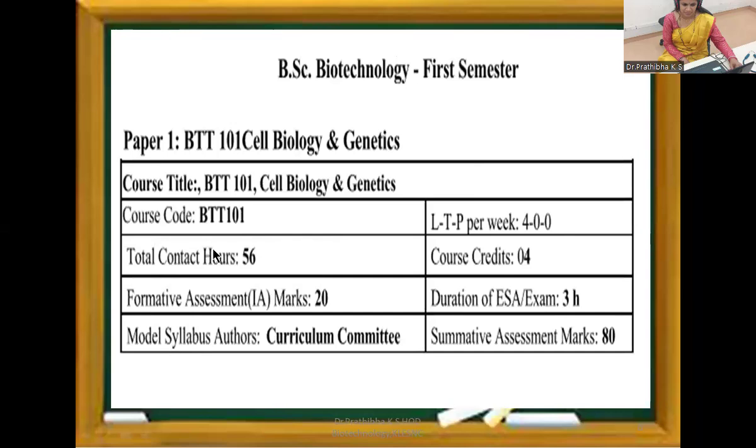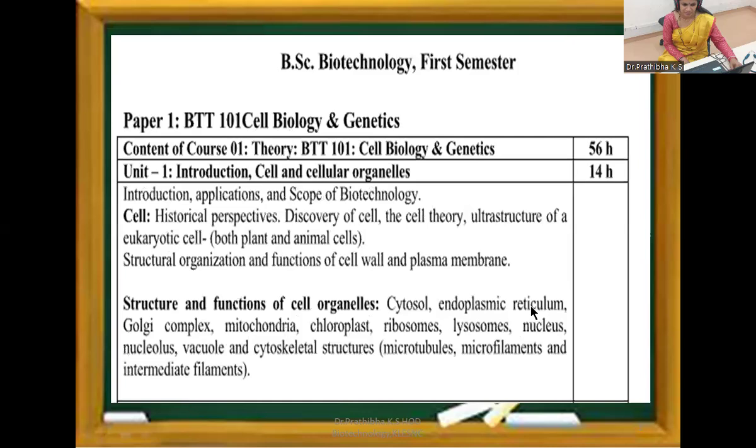Now let us go through some of the instructions related to the theory paper. Course title BTT 101, Cell Biology and Genetics. Total contact hours is 56, and credits here are 4. As I told earlier, 20 is the IA marks, the duration of the exam is 3 hours, and the theory examination is 80 marks. Now let us go through the BSc Biotechnology first semester Paper 1, paper code BDT 101, Cell Biology and Genetics.